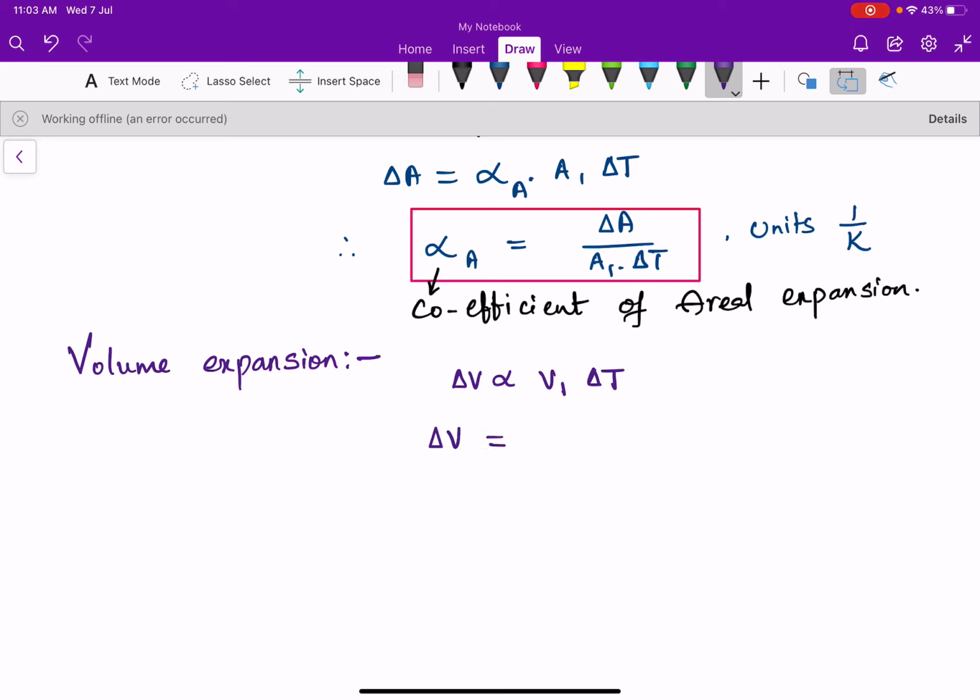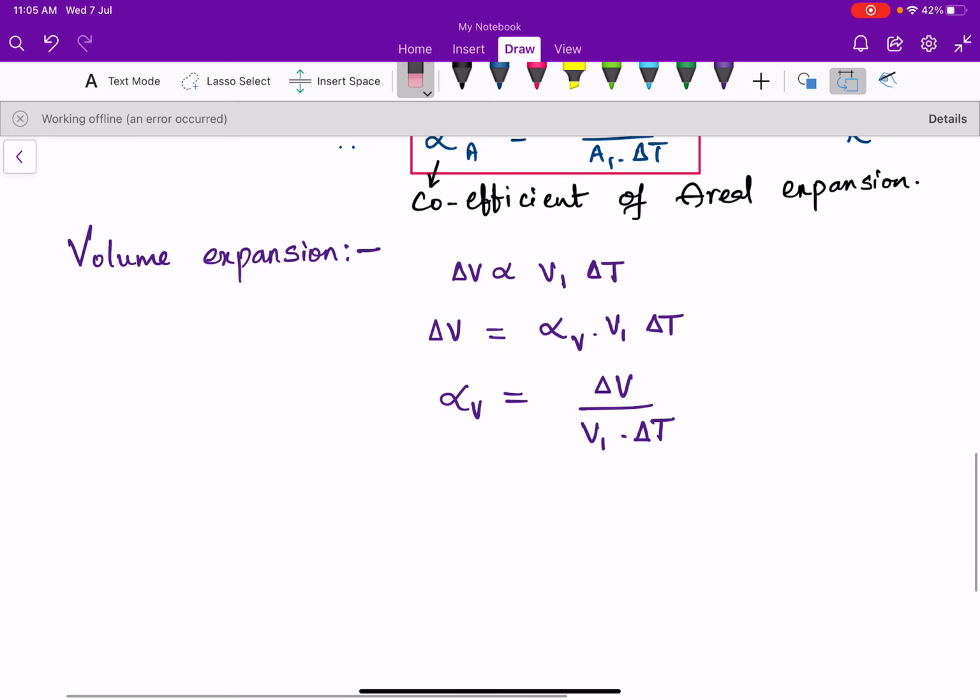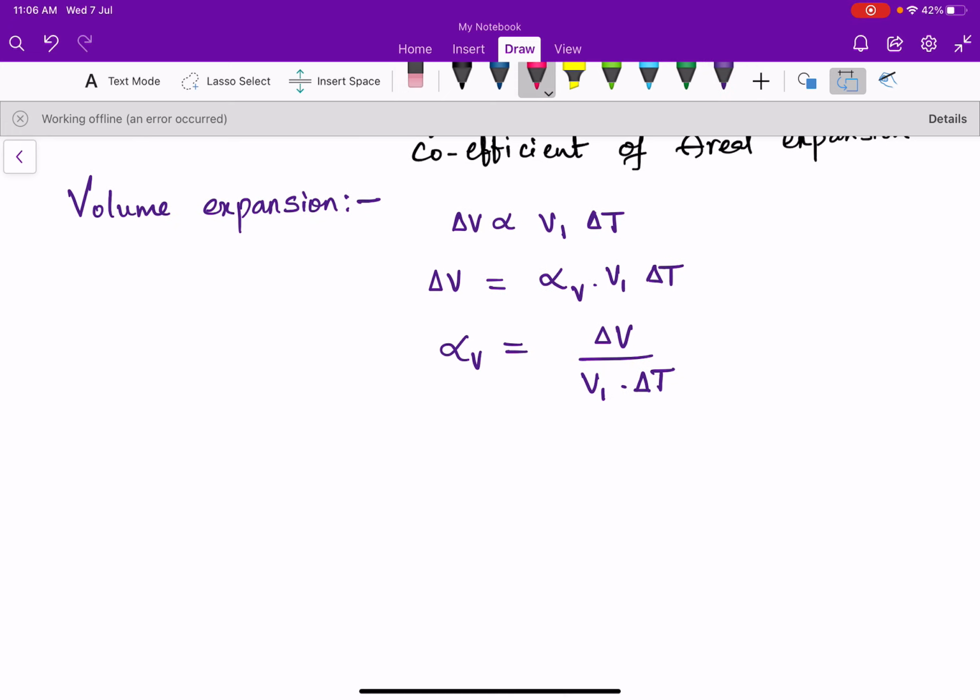By removing the proportionality symbol we get a constant, alpha V into V1 into delta T. So alpha V, the coefficient of volume expansion, is given by delta V divided by V1 delta T.